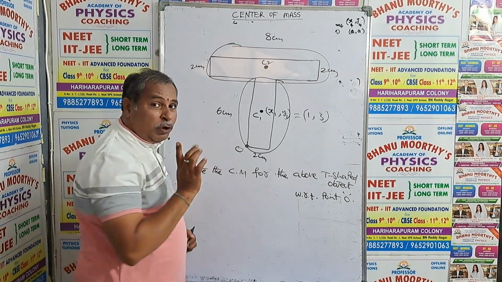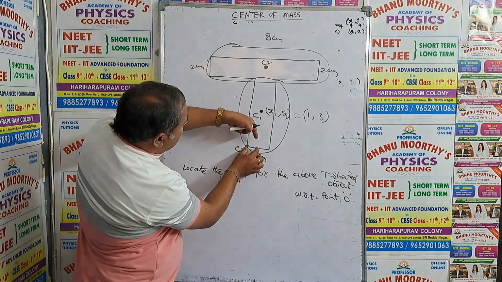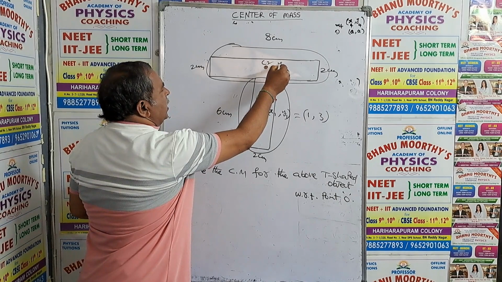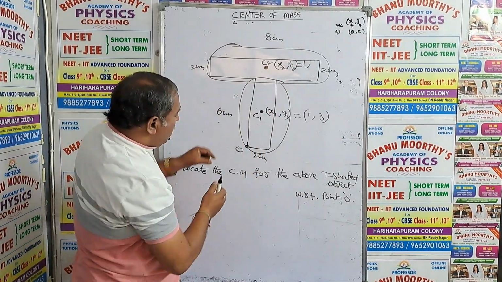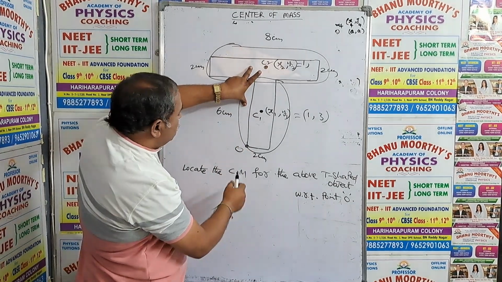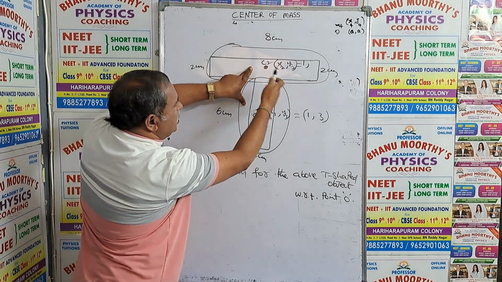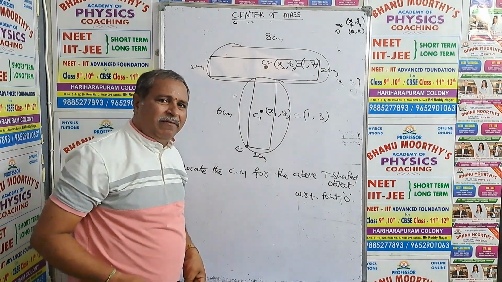So from this point only we have to calculate. From here to this mass is again 1. x2 comma y2 is again 1, from here to this point. From here to this point, so here 6 plus 1. 6 plus 1 is how much? 7. So these are the coordinates of the second one.